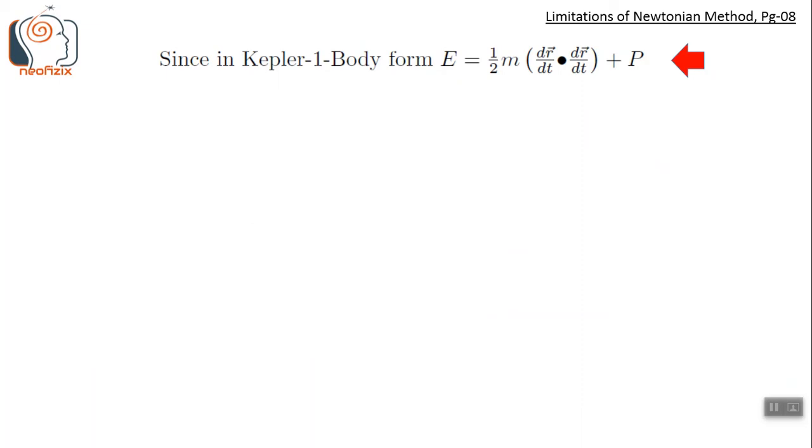The laws specified by Kepler correspond to what is now known as one-body approximation. Newton tried generalizing it to two or more bodies and succeeded partially. One-body approximation has been found to be good when one of the interacting objects is massive compared to the other, because we can assume the massive object is practically at rest and the kinetic energy of the smaller object represents the entire kinetic energy of the system. Potential energy is a shared term and belongs to both the objects. Thus, the net energy of the two-body system can be written in one-body approximation form as shown here.